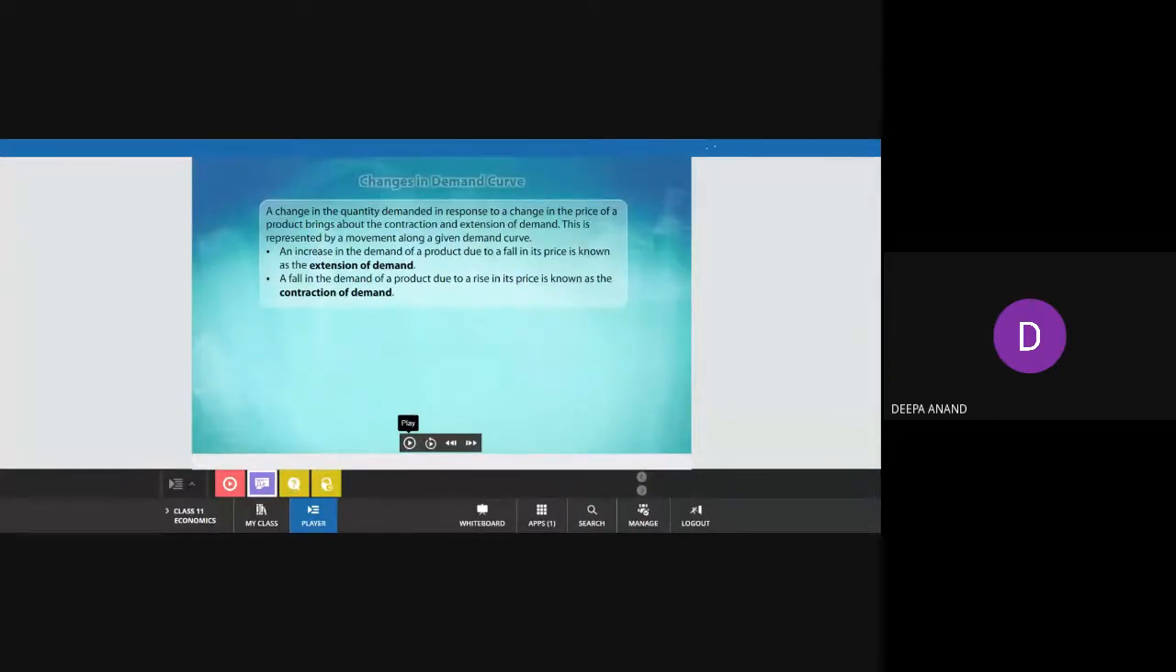So the explanation is a change in the quantity demanded in response to the change in price. So here we compare the quantity demanded and the price only. And what is its effect on the demand? When its effect is an increase in demand, we call it extension of demand. And when there is a decrease in demand, we call it contraction of demand. Okay.